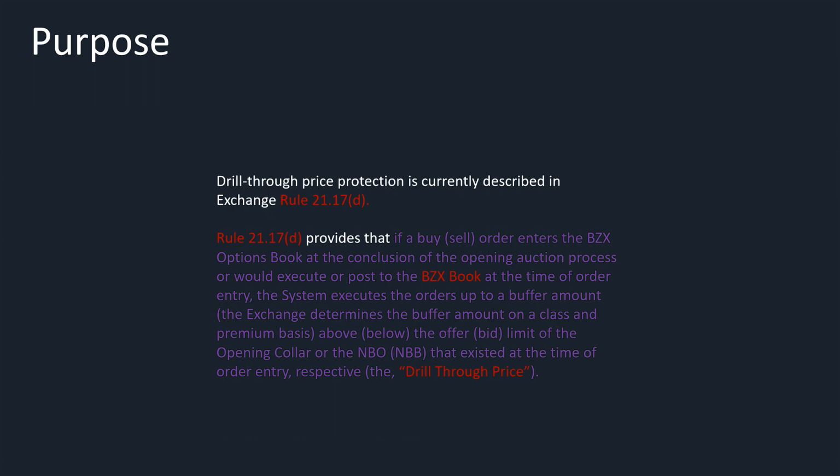Drill through price protection is currently described in Exchange Rule 21.17D, and 21.17D provides that if a buy or sell order enters the BZX options book at the conclusion of the opening auction process, or would execute or post to the BZX book at the time of order entry, the system executes the orders up to a buffer amount, which the exchange determines on a class and premium basis, above or below the offer or the bid limit of the opening collar or the NBO, which is the national best bid or offer that existed at the time of the order entry, respective the drill through price.